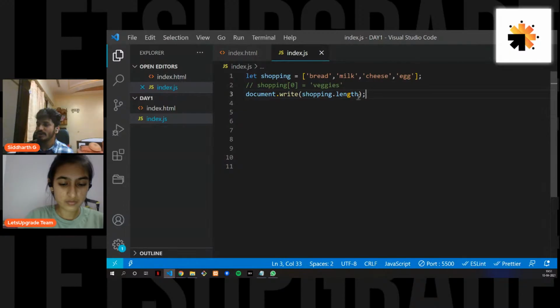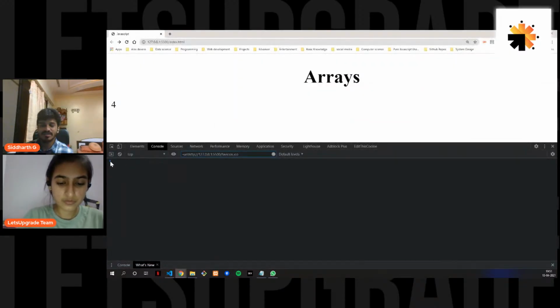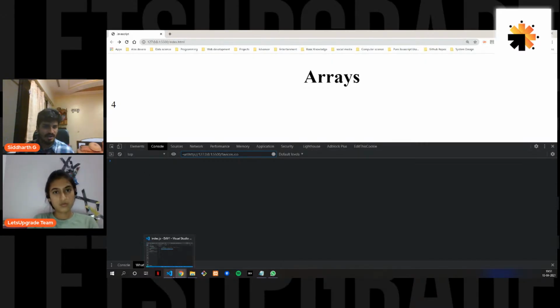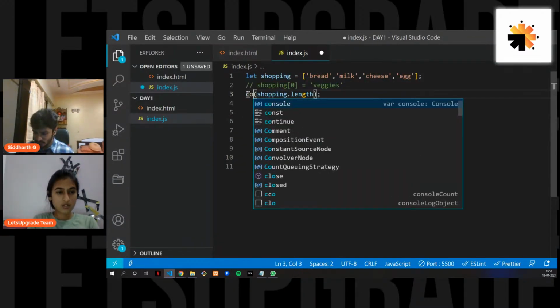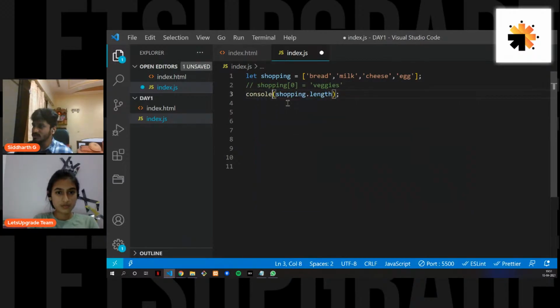But I'm not going to use it now because there are many methods, and console gives us the liberty to open it and modify it also. So for convenience, I'm using console. You can go ahead and try with document.write also. It's totally up to your convenience. So let's do this console.log.